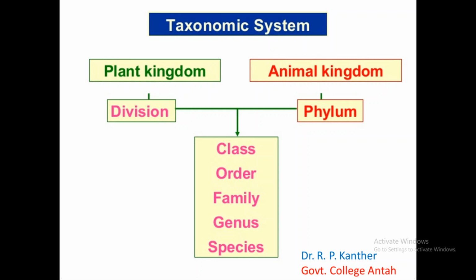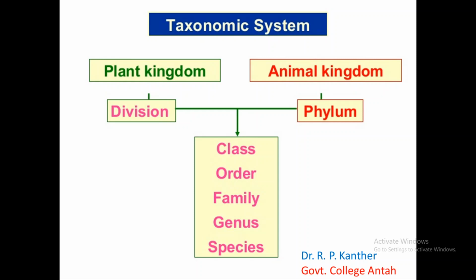Although there are three types of kingdom, Animalia, Plantae, and microbes, there are two major kingdoms that are always dominant on earth: the plant kingdom, called Plantae, and the animal kingdom, called Animalia. The plant kingdom is divided into divisions, and the animal kingdom is divided into phyla.